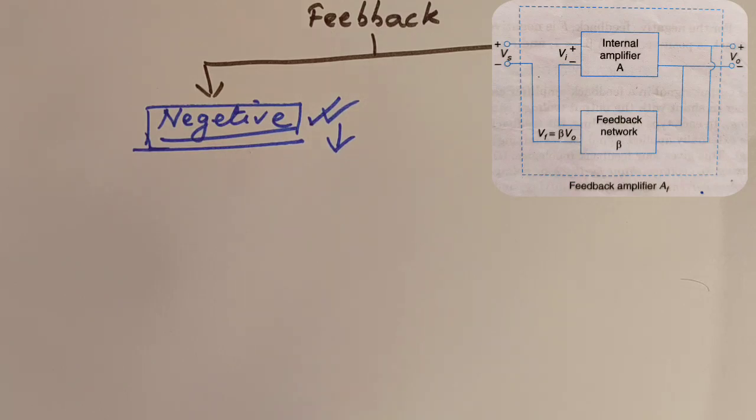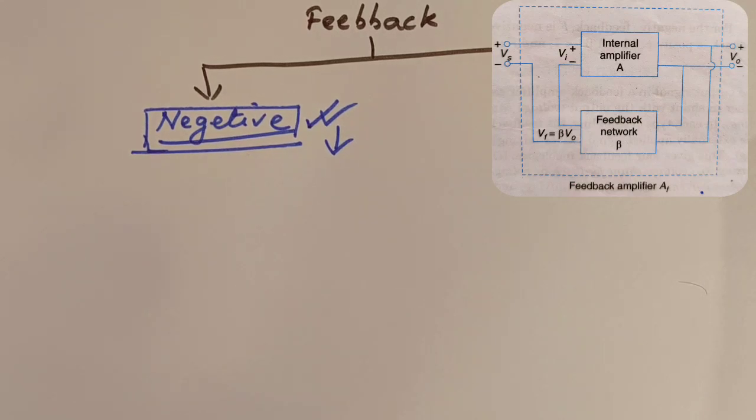A portion Vf equals beta V0 is extracted from the output voltage V0 and added to or subtracted from the externally applied input signal voltage Vs by the feedback network. The input voltage of the basic amplifier is thus Vi equals Vs plus or minus Vf. That is, if positive feedback is happening, Vi equals Vs plus Vf, and if negative feedback is happening, then Vi equals Vs minus Vf.